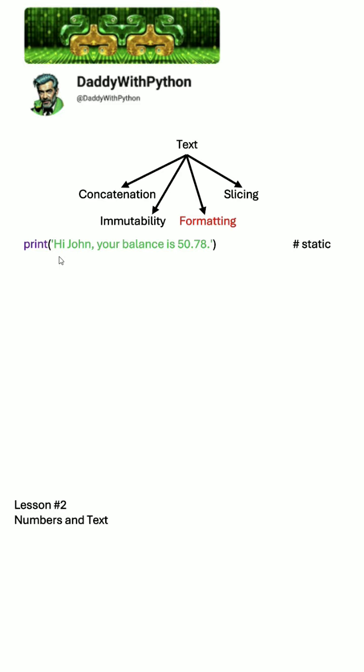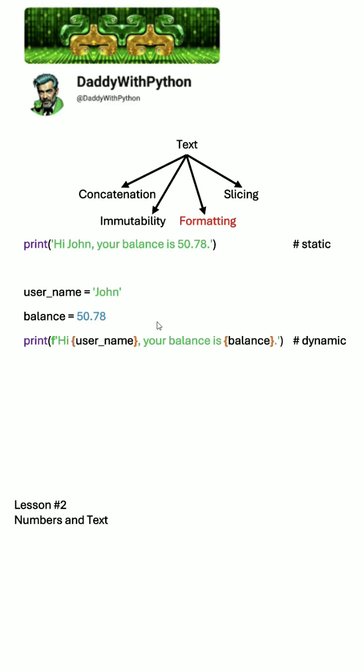Formatting. You can use static strings in Python like this, or you can use a few variables and place them inside the string with f before the string to have dynamic strings.